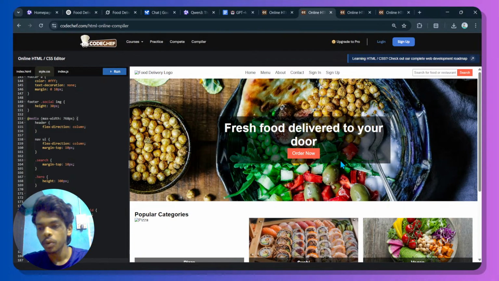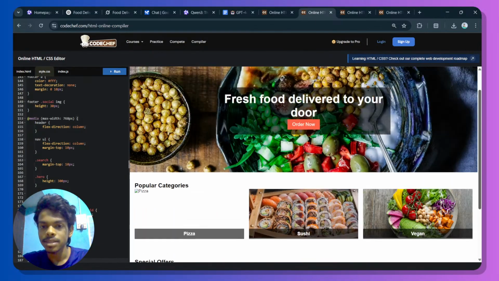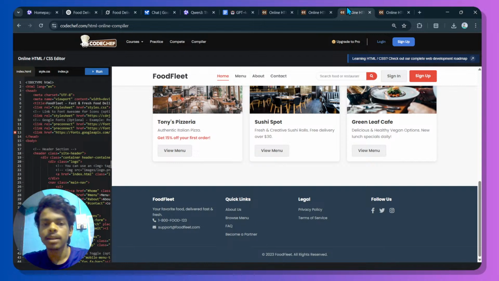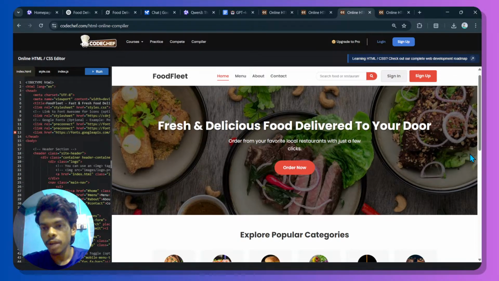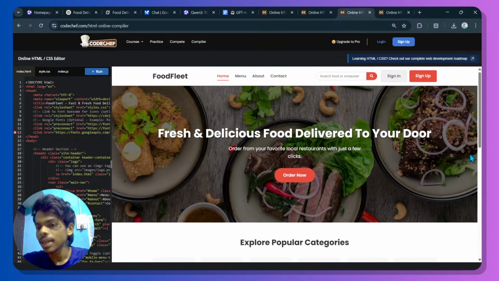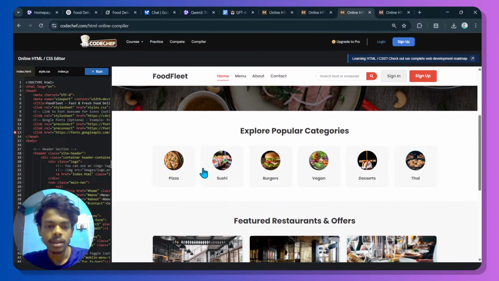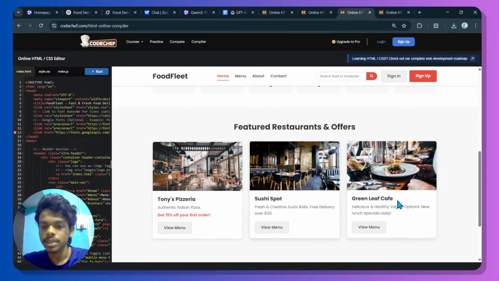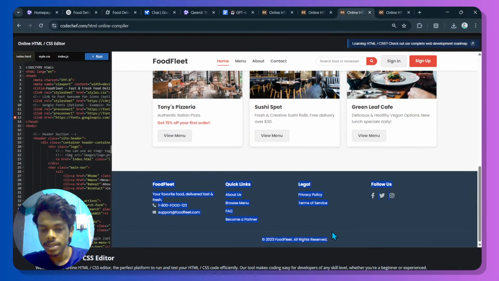This response was from Grok. It was better than Qwen, in that it has at least added images, and the hero section is so nice. Pizza delivered to your door. It is nice, and this is the best. I love this. This response is from Gemini 2.5 Pro, and it is so nice. No one can tell that it is created with AI, the way it has added everything is so professional. As we hover, you can see there are some animations, and I like this, and the footer is also so nice.